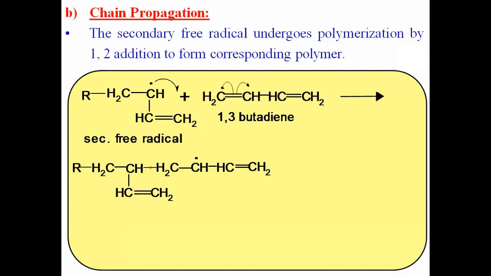Okay, so in the first step, in the first initiation, the free radical that is formed, that free radical further reacts with the 1,3-butadiene. That is, the secondary free radical reacts with the 1,3-butadiene, and we get another large free radical. Now this large free radical further reacts with n number of butadiene molecules. Now how does the addition occur? Yes, addition occurs in the same way.